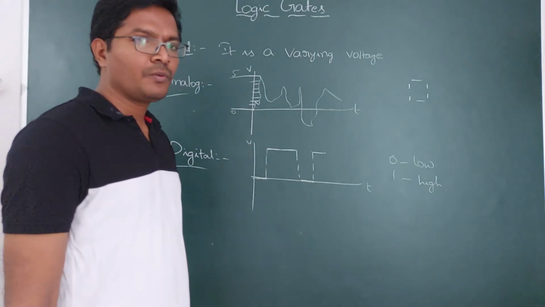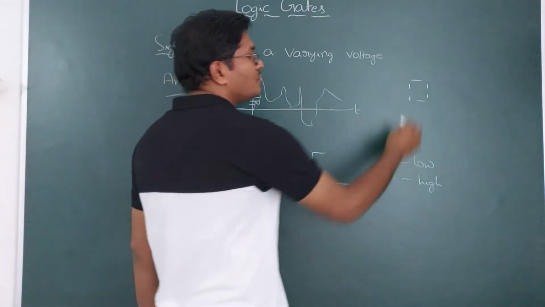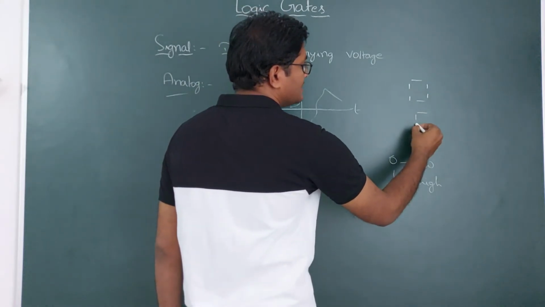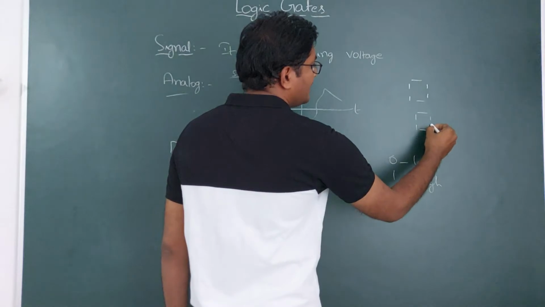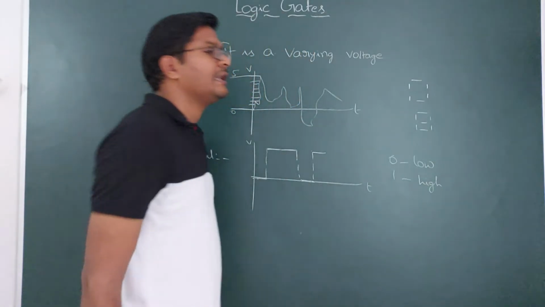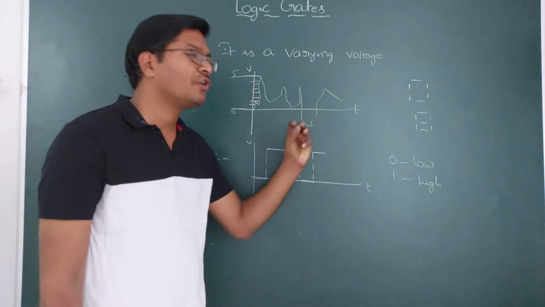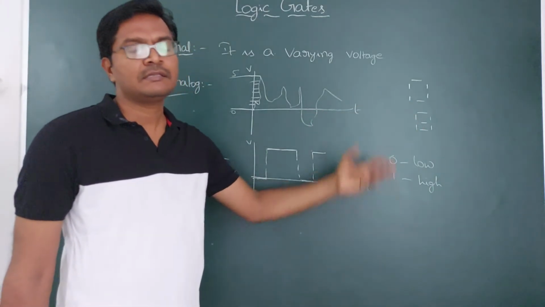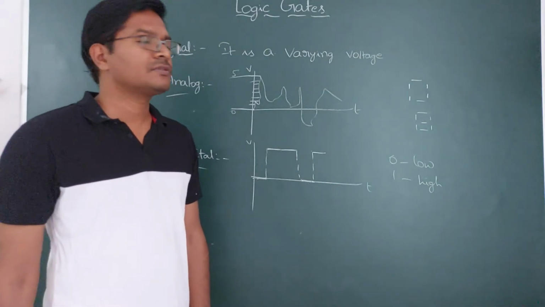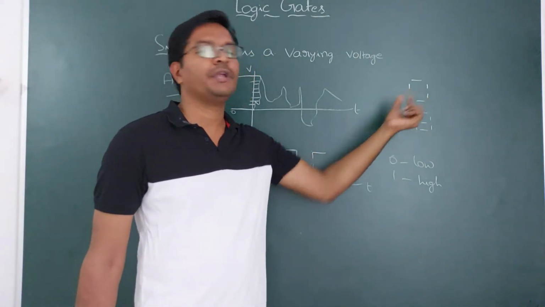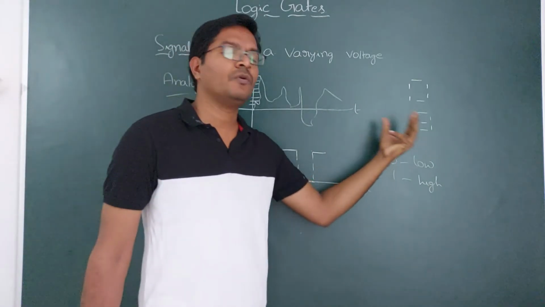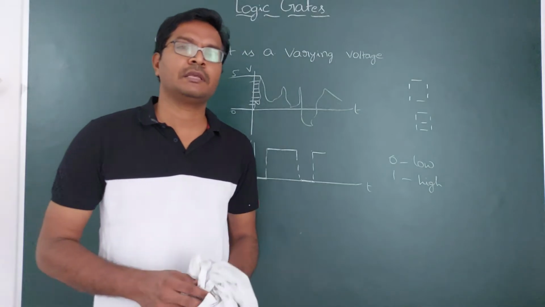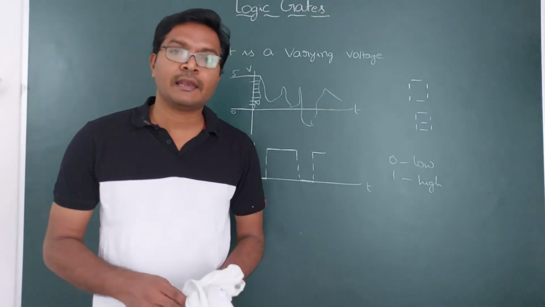In order to show 8, all the LEDs must become high. That means all of them should glow. In order to glow, they should have high voltage. If it is high, this is a digital signal. So either high or low. Low means they are off. High means they are on. The best example of a digital display is the numbers on your calculator.